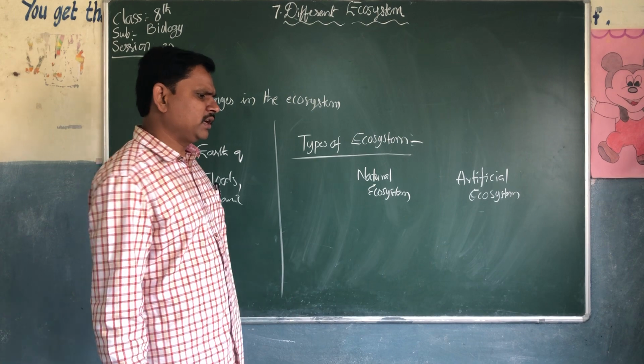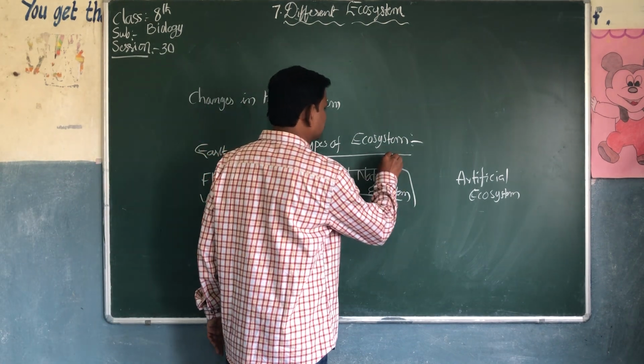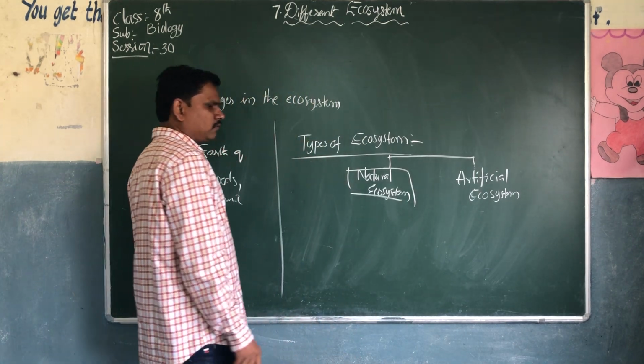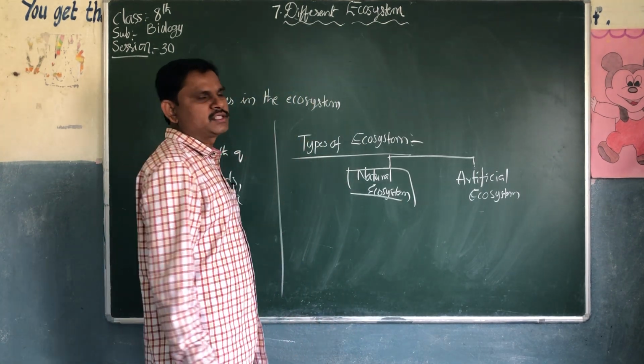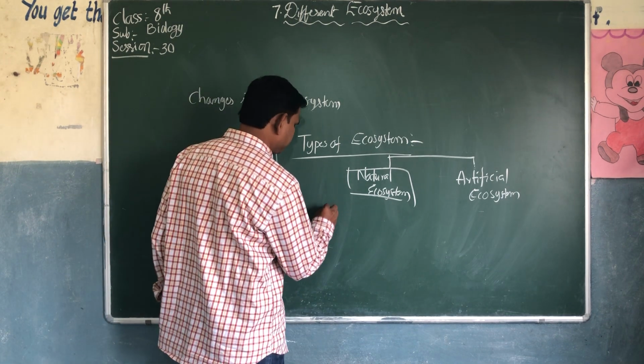What is a natural ecosystem? Again, we have two types. One is the terrestrial ecosystem, another is the aquatic ecosystem.